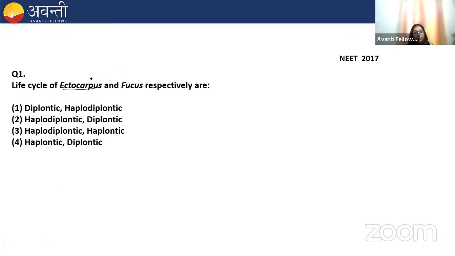Life cycle of Ectocarpus: Ectocarpus is a brown alga, and it is haplodiplontic. Fucus is diplontic. It's also a brown alga. So the correct option is 2.